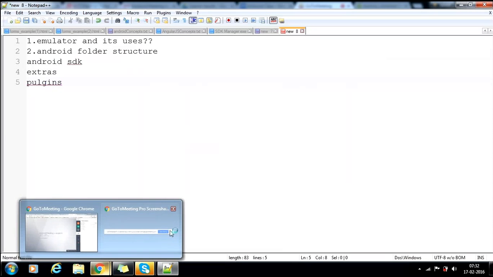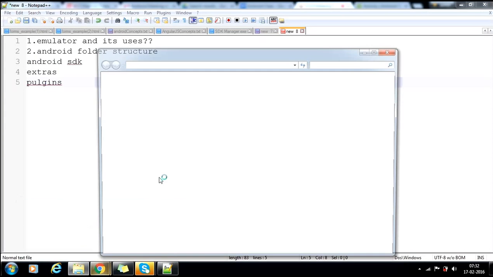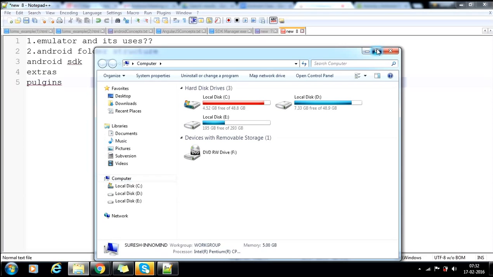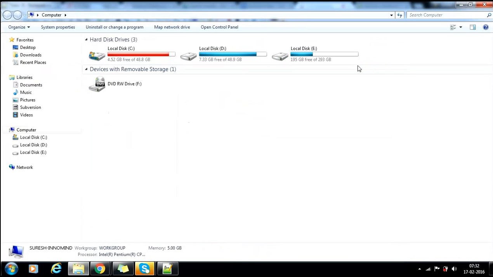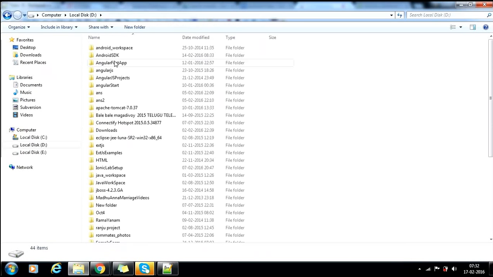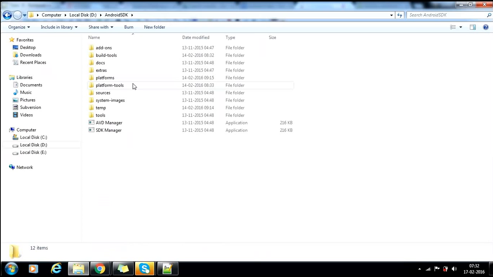I think you are aware of those. Are you able to see this? When I have downloaded the Android SDK, all these things are provided by itself. Each and every thing has its own responsibilities here.